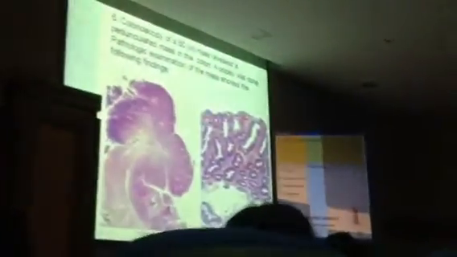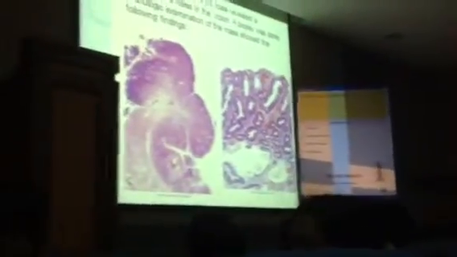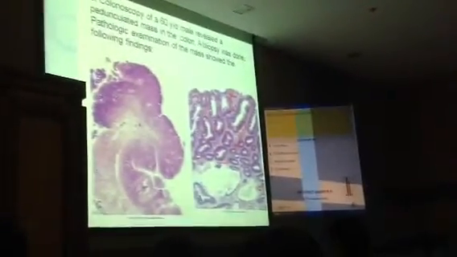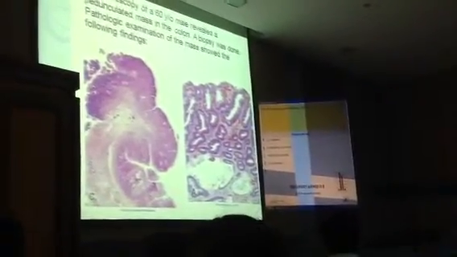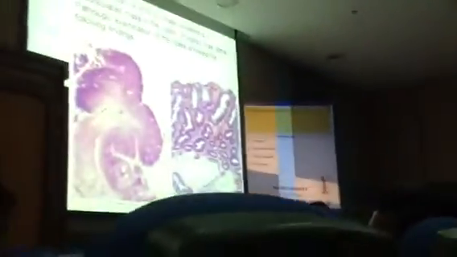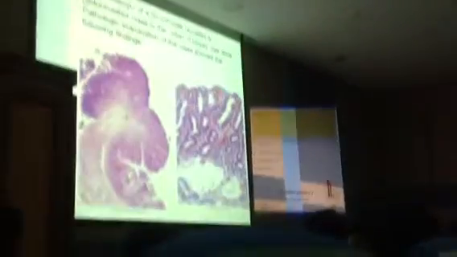The inflammation does not extend into the muscle. So perforation is a very rare event in ulcerative colitis. You do have toxic megacolon and venous thrombosis, but the most feared complication is the development of cancer, because ulcerative colitis can predispose to dysplasia, which can predispose to carcinoma. So the correct answer is letter B. Next.